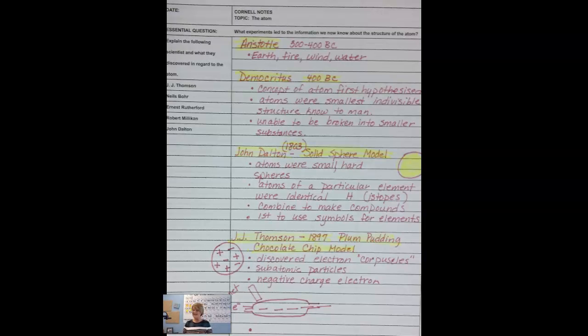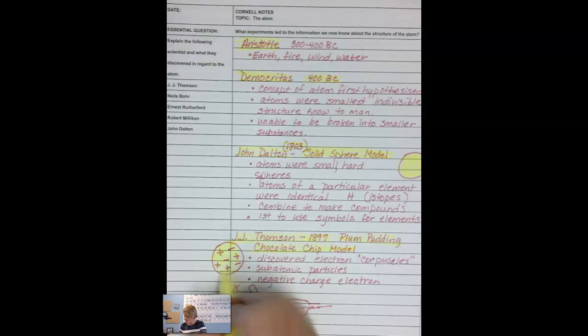And so, again, that's kind of where that chocolate chip model comes in. So this is what his model looks like. If you had to pick out or draw his model, this is what we would see. Okay, so let's talk about some of the other things that Thomson discovered.